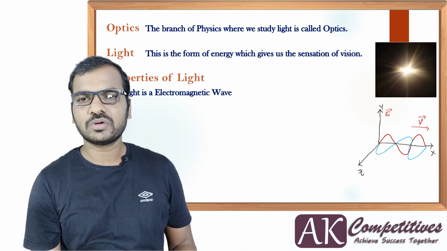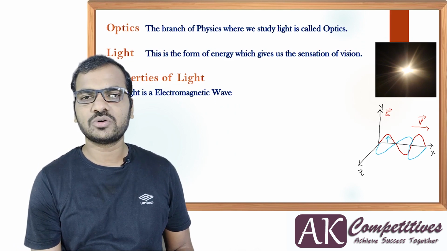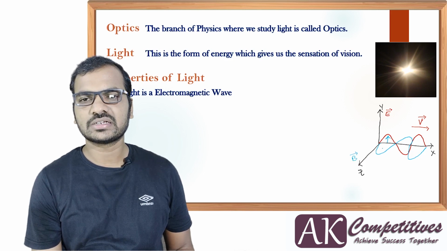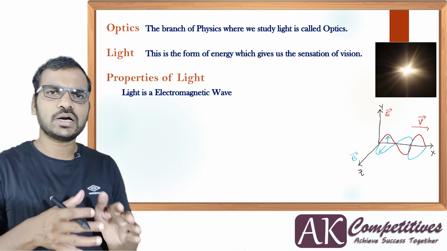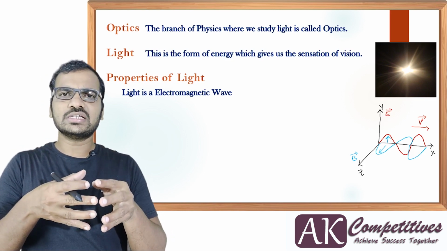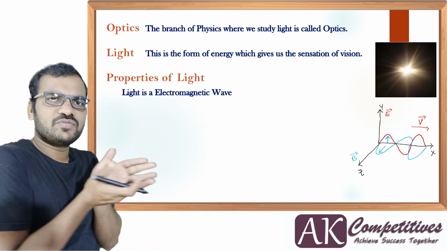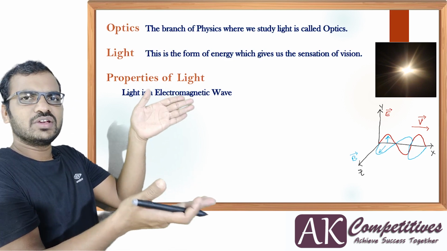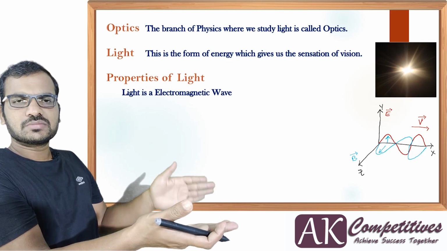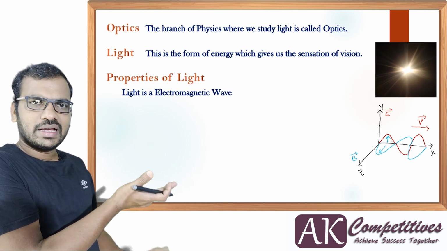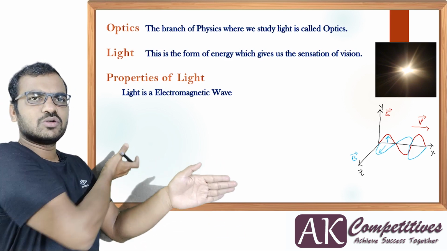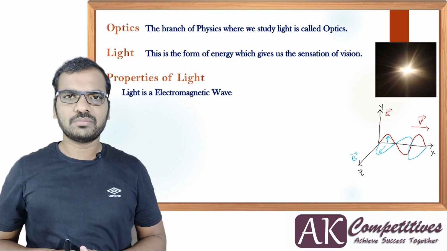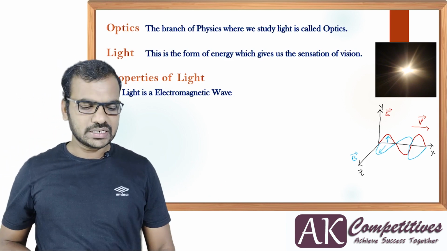In this diagram you can see clearly, as the electric field moves like this, the magnetic field B bar oscillates in this direction. These two are interconnected with each other. Suppose the wave moves in this way: as the electric field goes from 0 to maximum, the magnetic field goes from 0 to maximum. As this comes back to 0, that comes back to 0. Again, as it goes up, the magnetic field goes inside and comes outside. This is the basic scenario you have to keep in mind in order to know about electromagnetic waves.